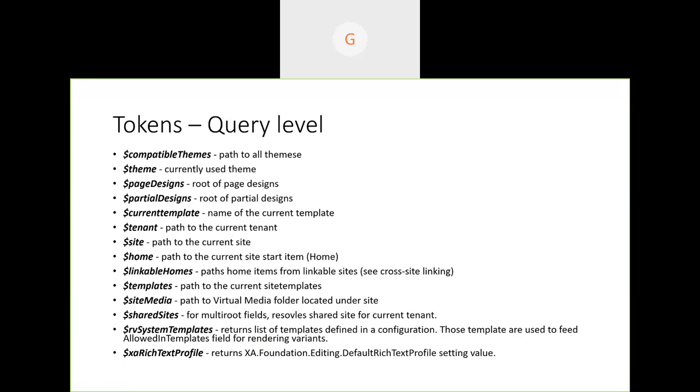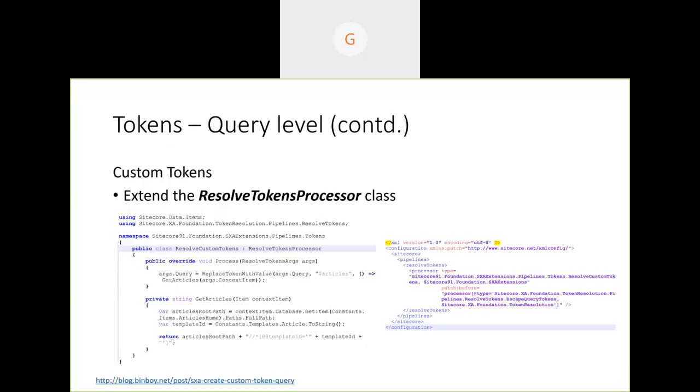I'm just trying to make you familiar with these terms so you don't get confused. And we also have custom tokens here, where we can create a resolve tokens processor and build one. I added some screenshots here, and we'll share the deck, so we can go through the proper blog and see how to build that query level new token.